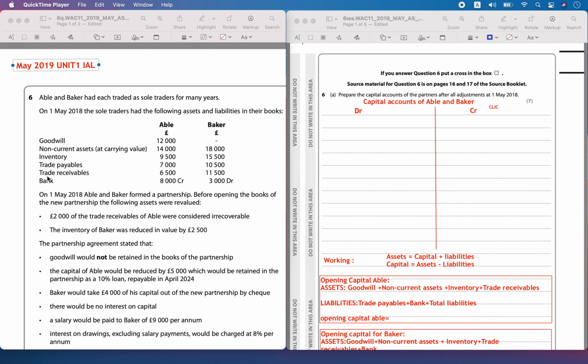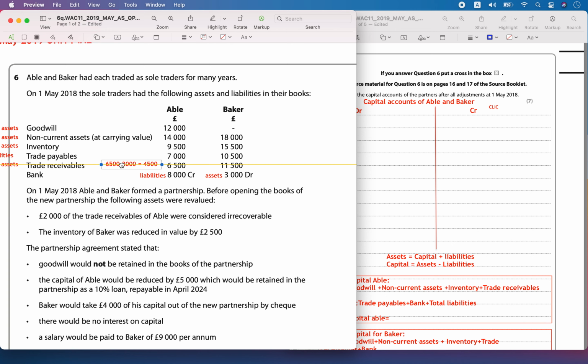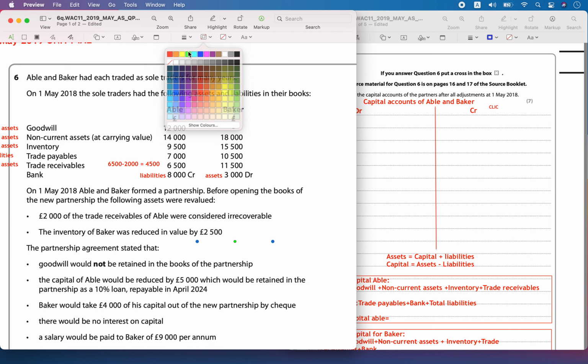So they were modified as 6500 minus 2000 pounds, which is going to be equal to 4500 pounds. So his trade receivables got reduced to 4500. His asset got reduced.